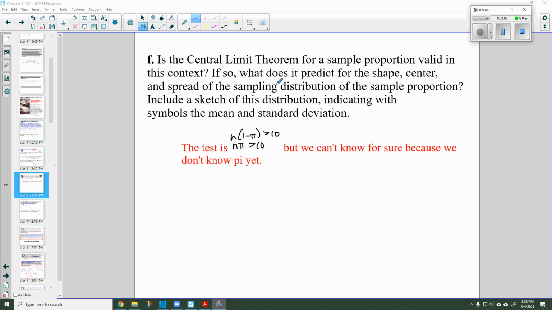So can we use the central limit theorem? Well, the test that we need is n times 1 minus pi greater than 10, or n times pi greater than 10, but we don't know pi yet. So that's going to cause us a little bit of a problem. Not much of a problem, but a little bit of a problem.